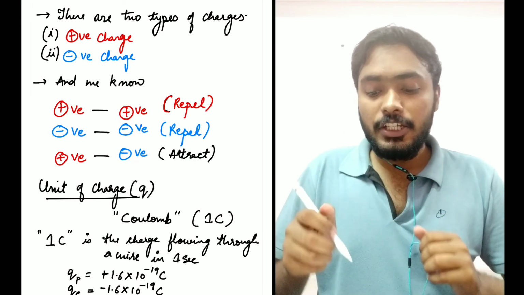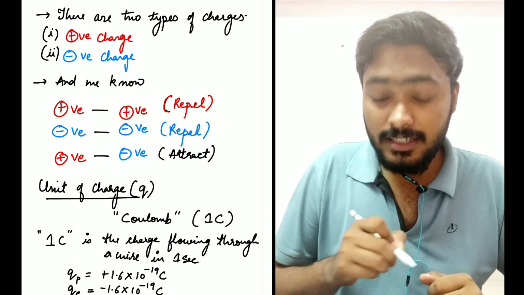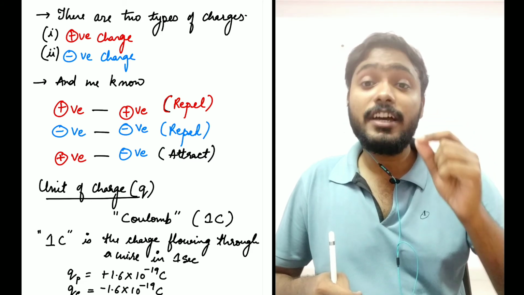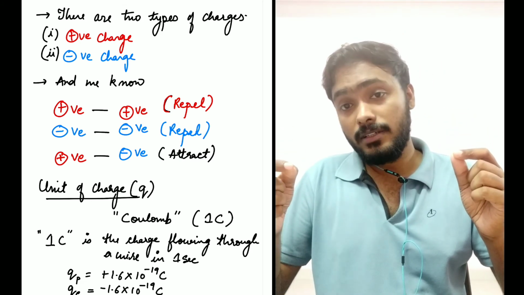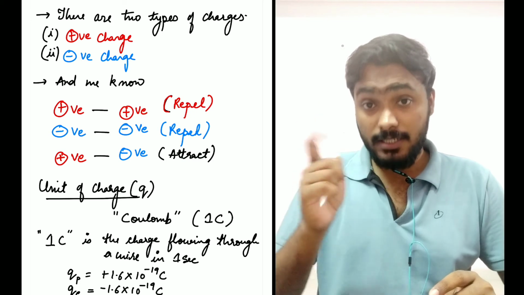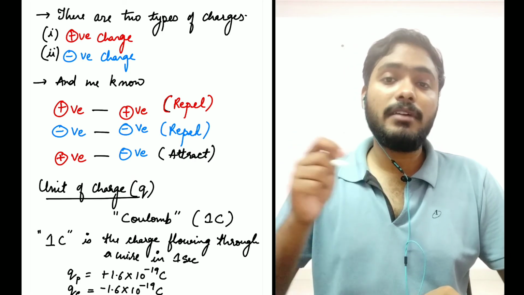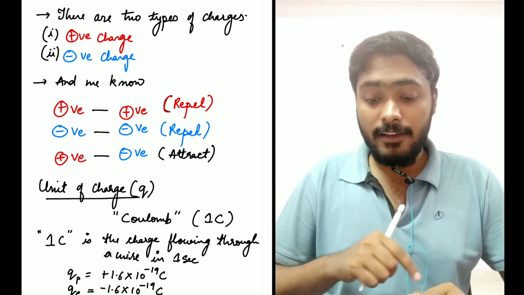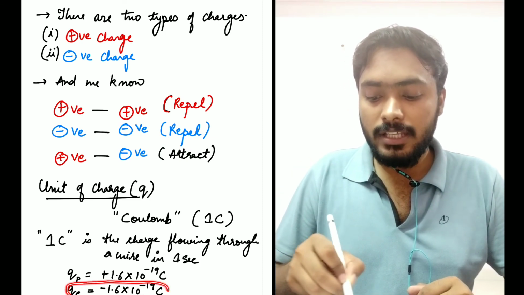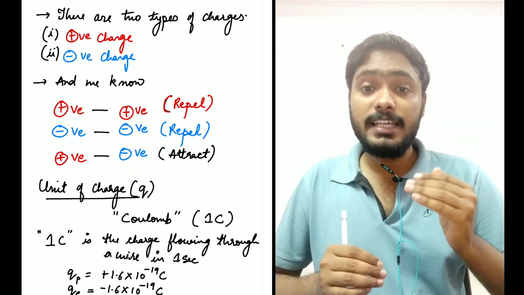Okay, great. So again, we just discussed that there are positive charges and negative charges. Protons are those particles which have positive charge. Electrons are those particles which have negative charge. Protons have plus 1.6 × 10⁻¹⁹ Coulomb, and electrons have minus 1.6 × 10⁻¹⁹ Coulomb. They both have the same amount of charge. The only difference is one is positive, another one is negative.